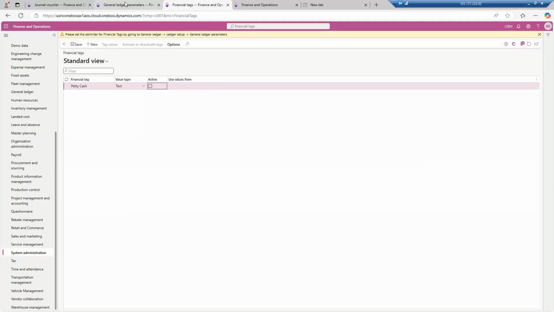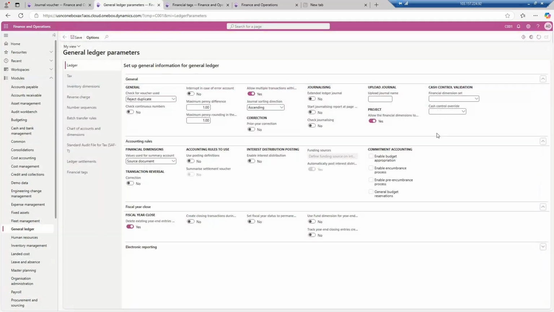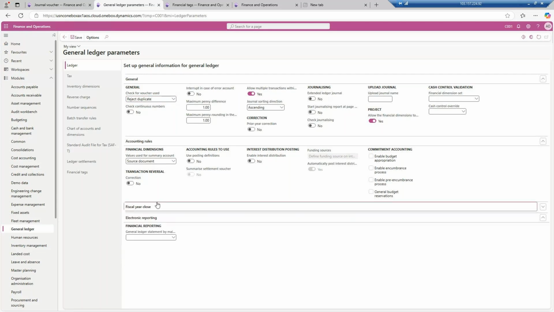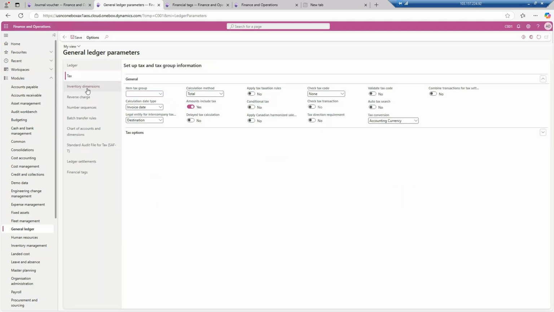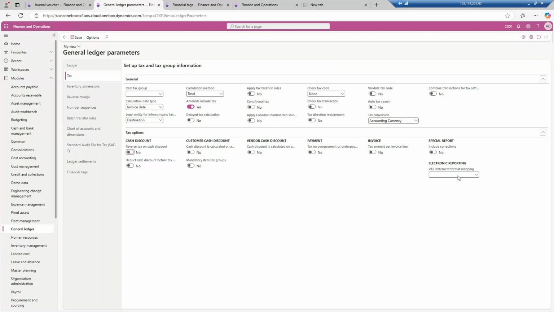So let's see where is the financial tag, financial dimension set. No, not this one. Electronic reporting, value for summary account. This is actually new. Okay, so I also need to find out the new feature, financial tag.